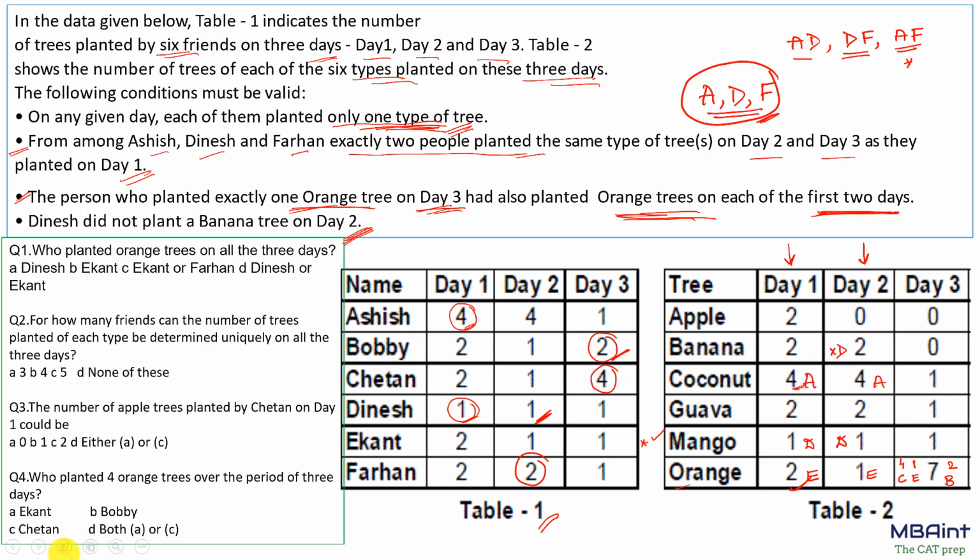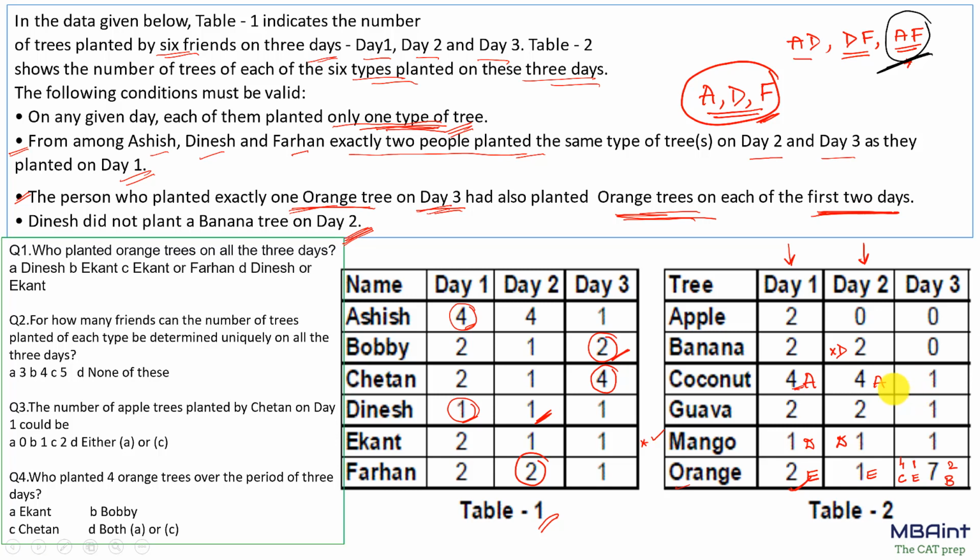So let me change the ink. So this would be A, right? And this will not be D because we are taking this case of AF. So D would have to come over here. Now the only position for F to come is over here, right? But again, I cannot fulfill this possible case that A and F are planting the same tree on all the 3 days. So the AF case can be eliminated, right?